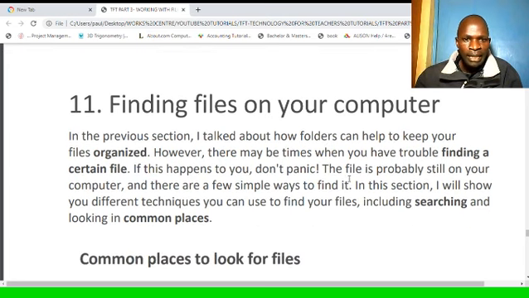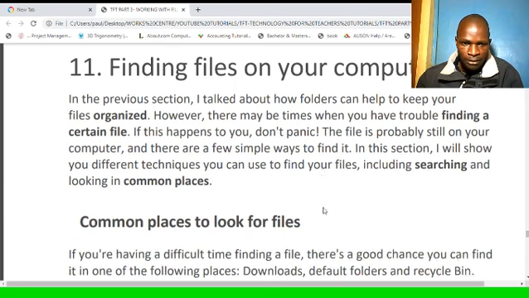In the previous section, I talked about how folders can help to keep your files organized. However, there may be times when you have trouble finding a certain file. If this happens to you, do not panic. I want to show you now how to find your files. The file is probably still on your computer somewhere, and there are a few simple ways to find it. So in this section, I will show you different techniques you can use to find your files, including searching and